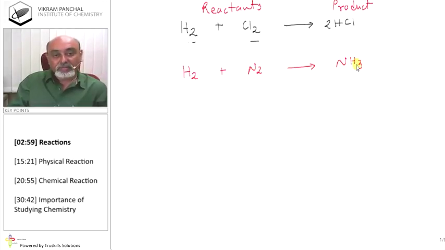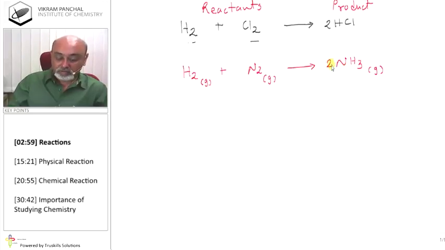Sometimes we mention the physical state also. So hydrogen is in gaseous state, so we write g. Nitrogen is also in gaseous state, we also write g over there, and ammonia is also in a gaseous state, so we write g over there. Now it is necessary to balance the chemical equation. So we write 1 nitrogen, only 1 N2, so there must be 2 nitrogen on the right hand side, so we write 2 NH3.